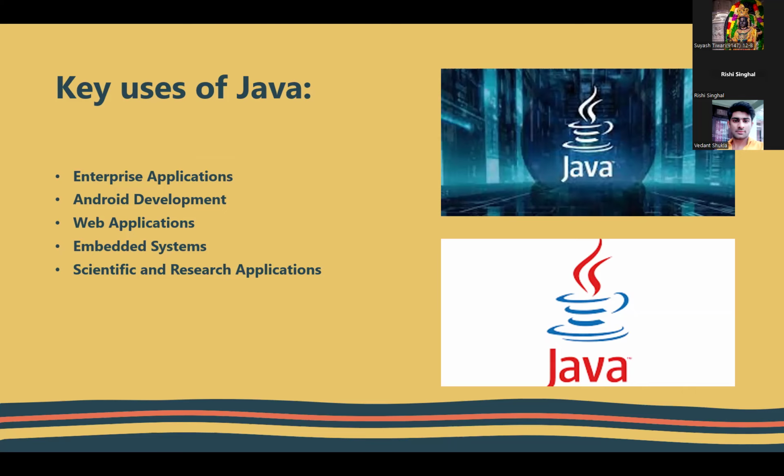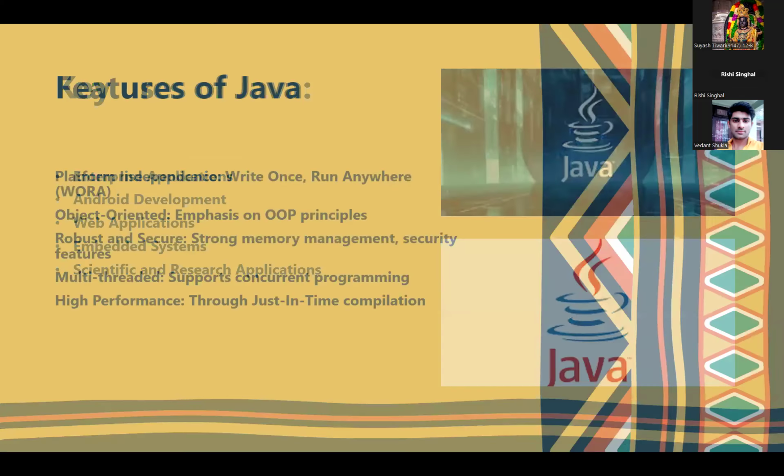Moreover, several research and scientific applications can even be developed with the help of Java because it has a very effective library which helps us to create applications in a much easier fashion, and moreover the applications created using Java are very effective. Now, what are the features of Java?